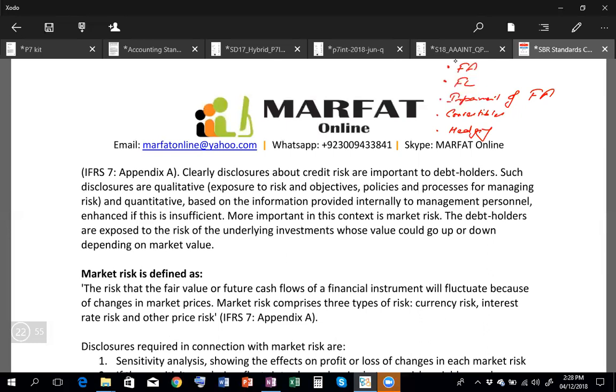Amortized cost is not something about gain or loss. Amortized cost is simply the working that, when you're talking about the financial asset, it will be recorded in the non-current assets, and the income, which is the interest component, will be recorded in the profit or loss.